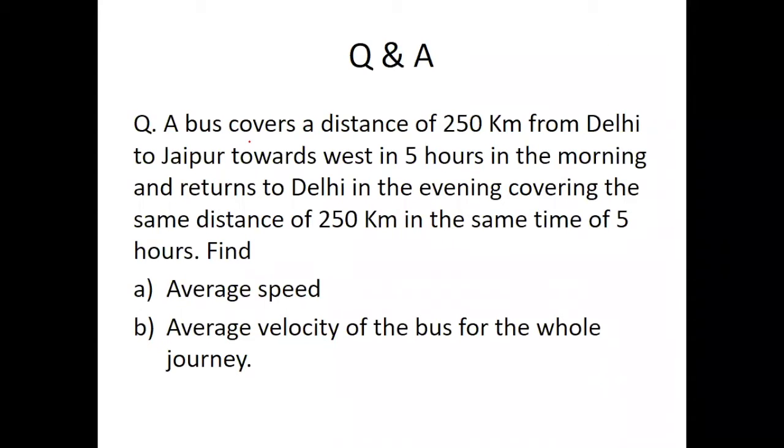Okay, the other question is, a bus covers a distance of 250 kilometer from Delhi to Jaipur towards west in 5 hours in the morning and returns to Delhi in the evening covering the same distance of 250 kilometer in the same time of 5 hours. Find the average speed. Tell me, what is the average speed?